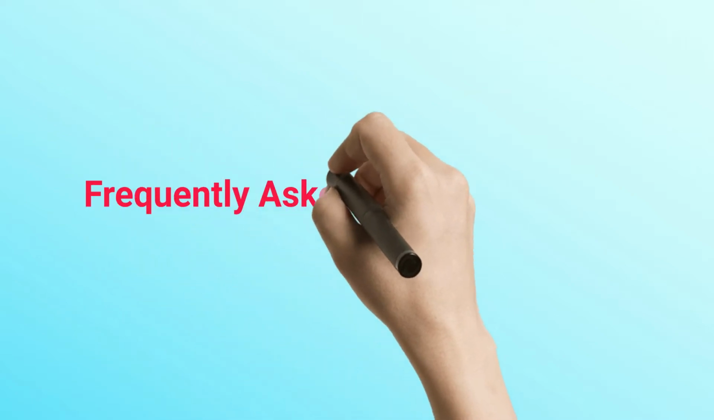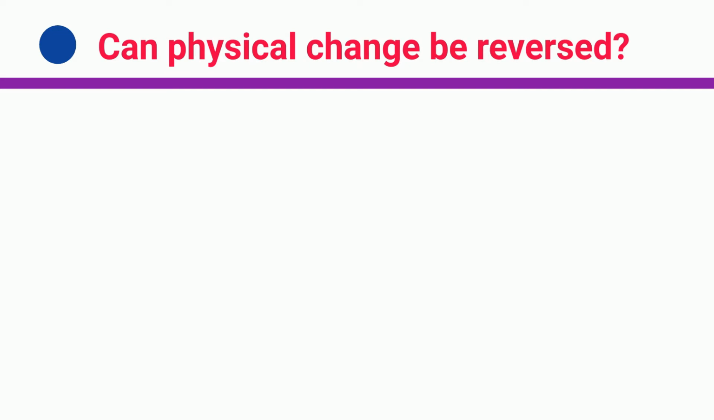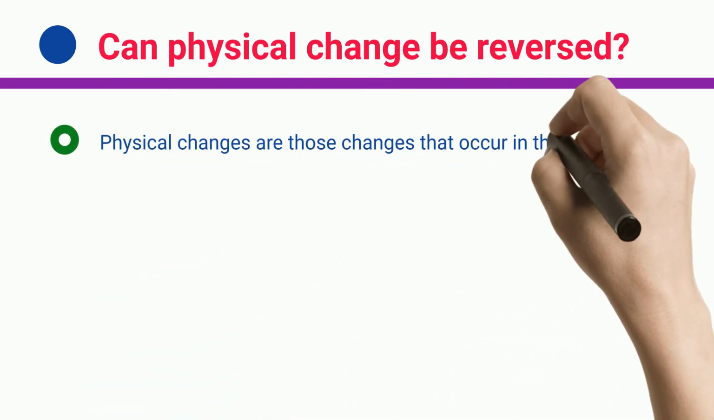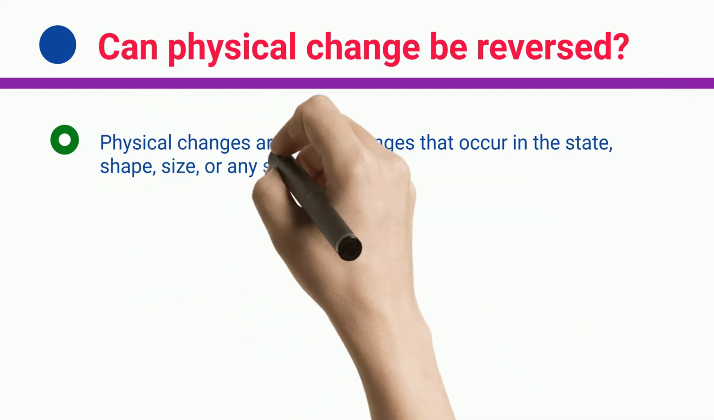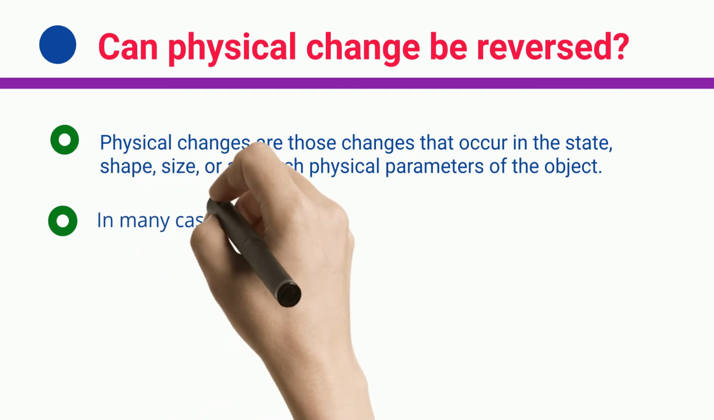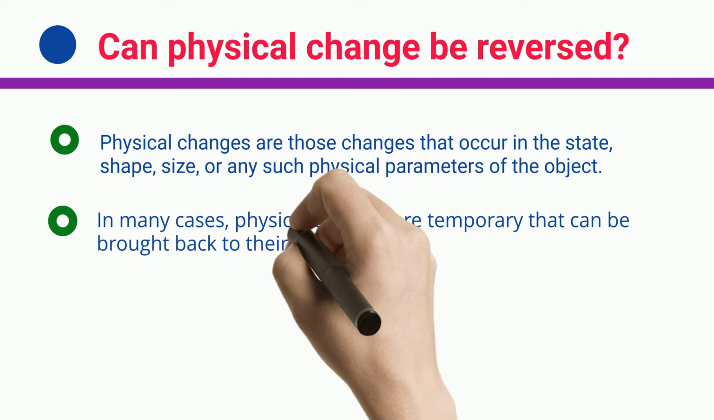Frequently asked questions, FAQs. Can physical change be reversed? Physical changes are those changes that occur in the state, shape, size, or any such physical parameters of the object. In many cases, physical changes are temporary, that can be brought back to their initial state.